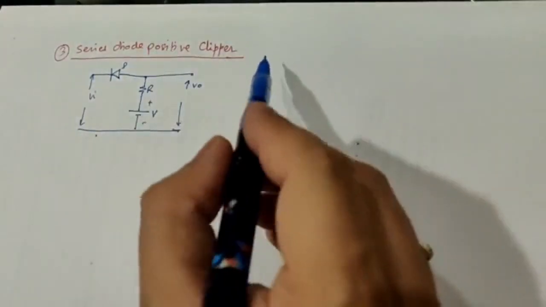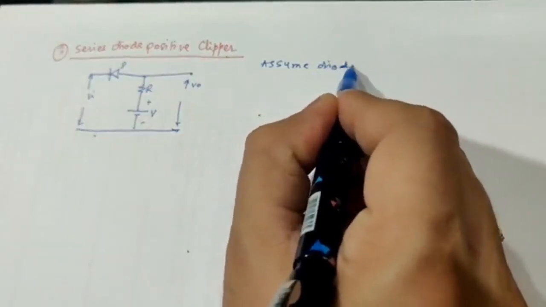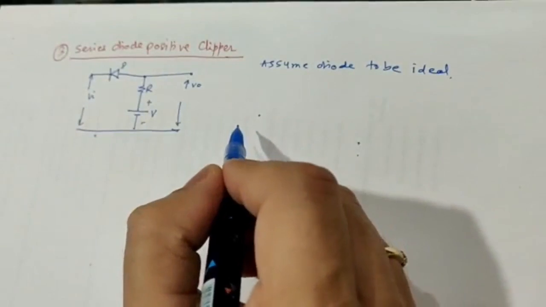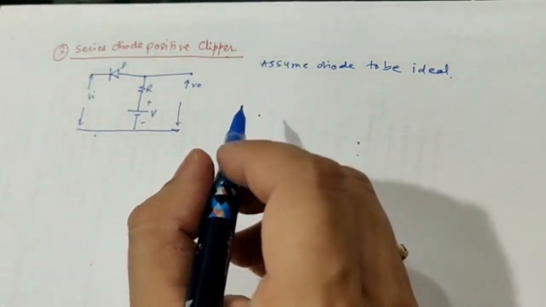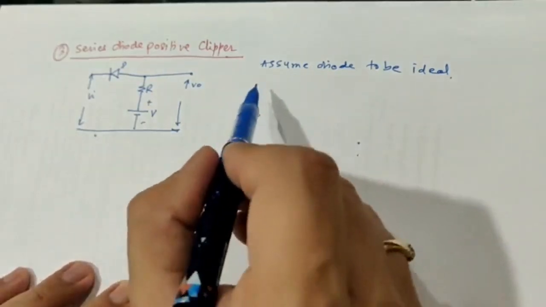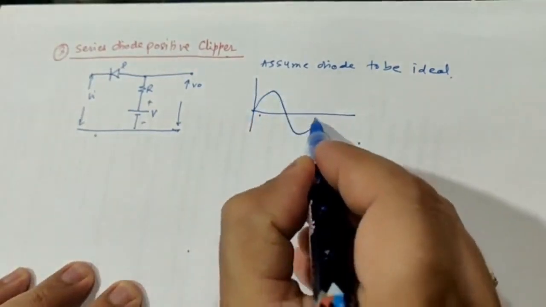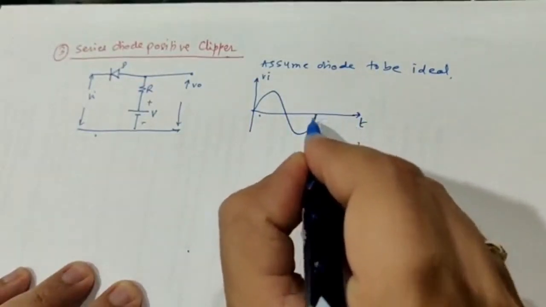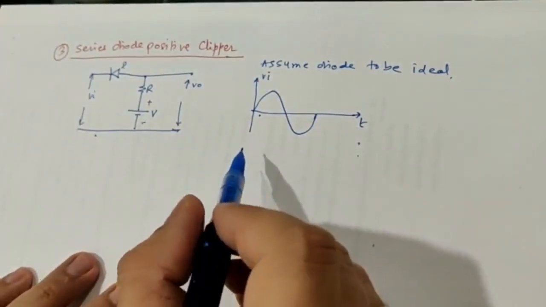Again, the assumption is going to be the same, so assume the diode to be ideal. What is the meaning of the diode being ideal? It means the forward bias diode can be replaced by a short circuit and the reverse bias diode can be replaced by an open circuit. Okay, so let me apply the input waveform so that you can understand. This is the input waveform that we have applied, Vi, and this is time t. Let us see how the circuit is going to alter it.